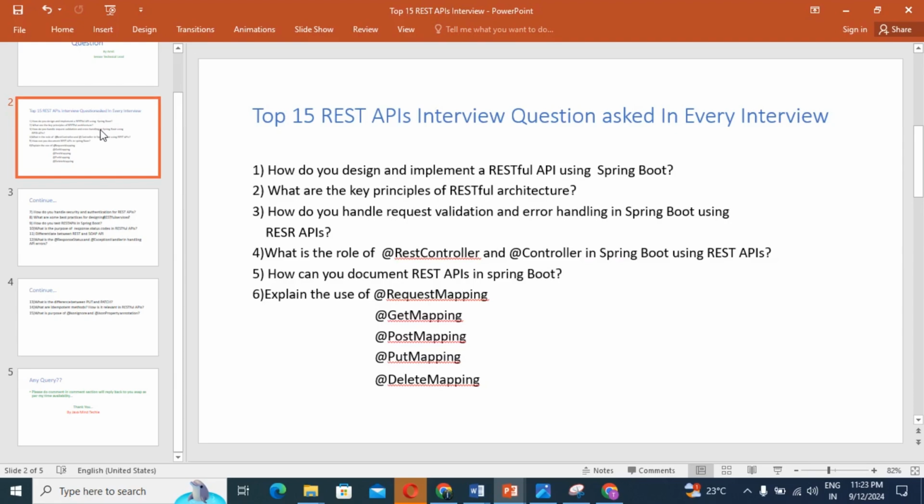Guys, the second question, what are the key principles of RESTful architecture? That is a very, very important question. You should know the answer. So the question is key principles of RESTful architecture, right? What I'm going to explain, these all points are related to the key principles only. First, statelessness means each request from a client to the server must contain all the information needed to understand and process the request, and nothing is stored on the server. That is called statelessness, right?